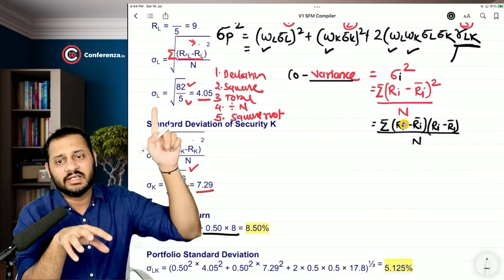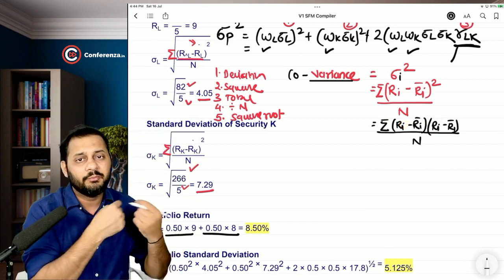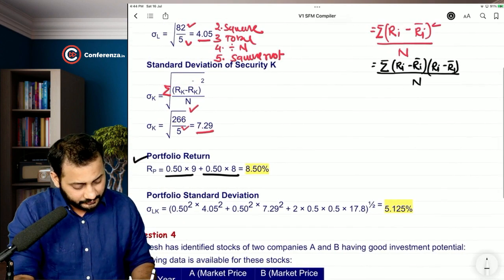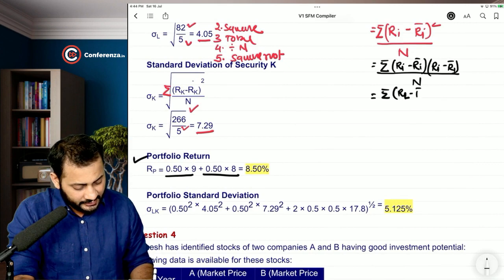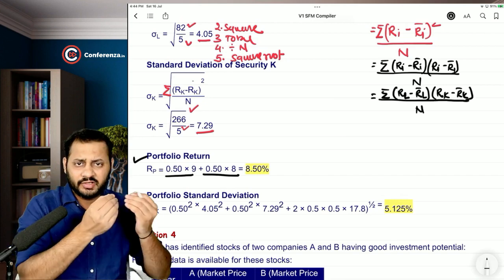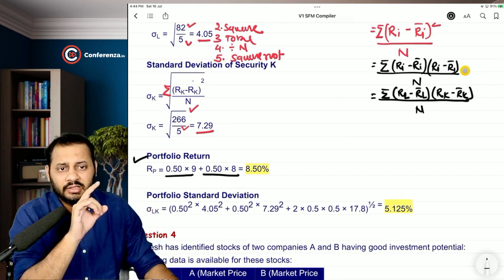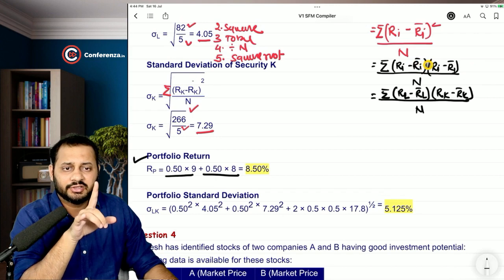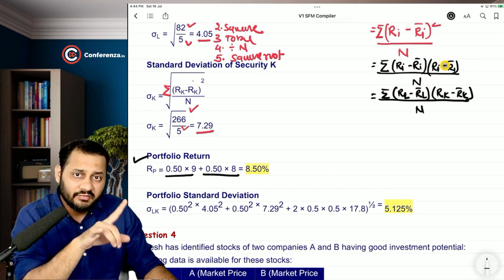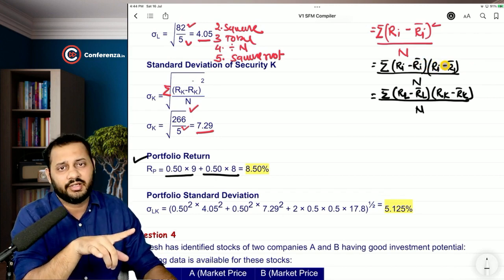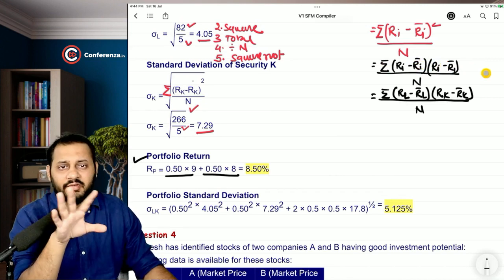In our question, it is L and K. So if we replace the securities, have a look: summation of RL minus bar RL, into RK minus bar RK, divided by n. Now what is the difference between the formula written just above and this one? It is simple. We are multiplying the deviation of this security with the deviation of the same security. That is simply variance.